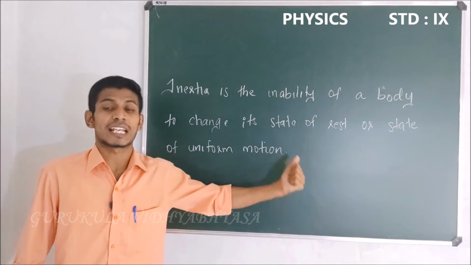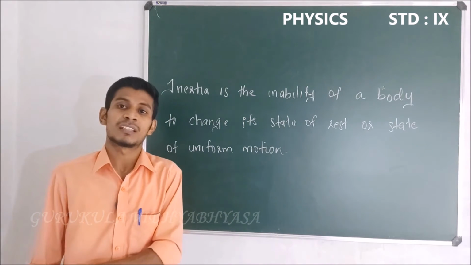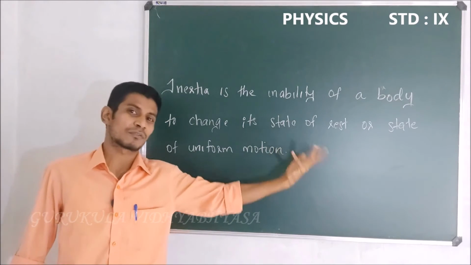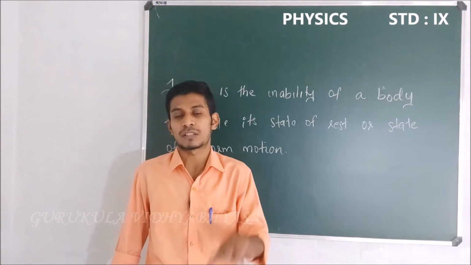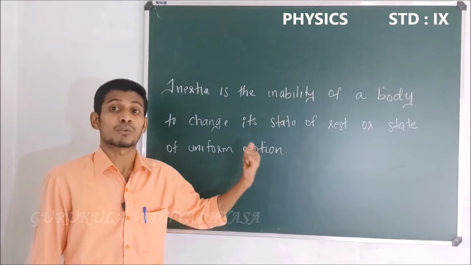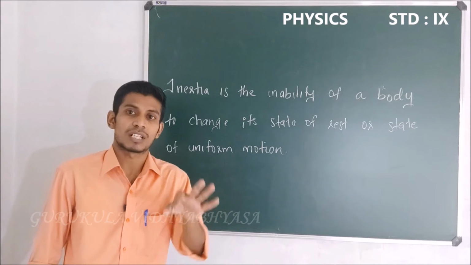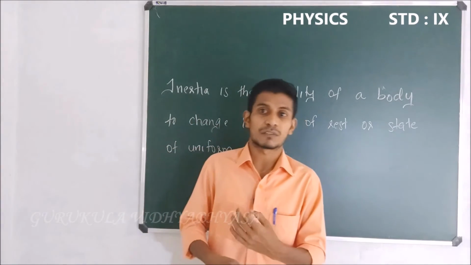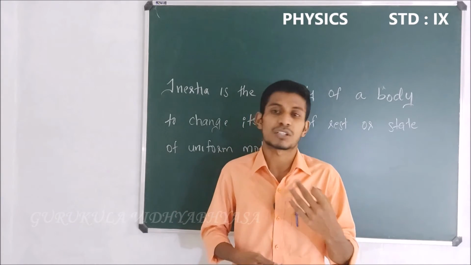So without the help of an external force. If there is an external force, they can change their state of rest or state of uniform motion, that you have already studied. So without any external force, they can't do it themselves. This is known as inertia. So let us find some more examples for inertia of rest and inertia of motion.